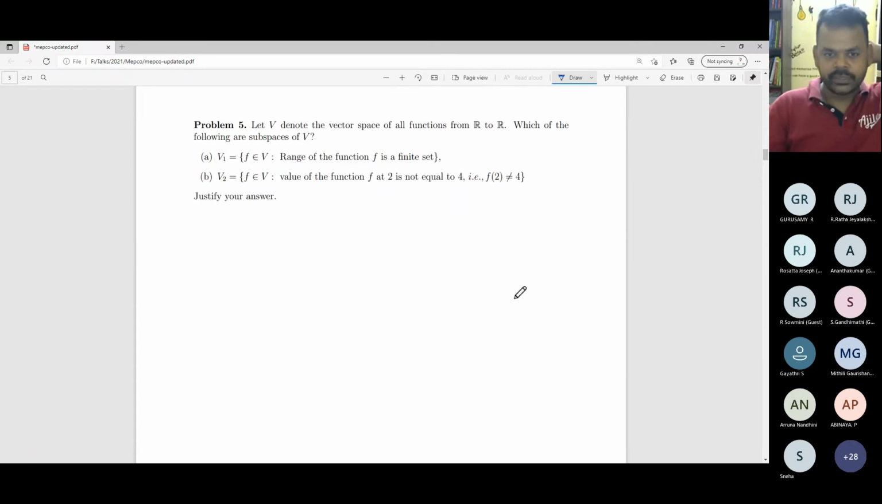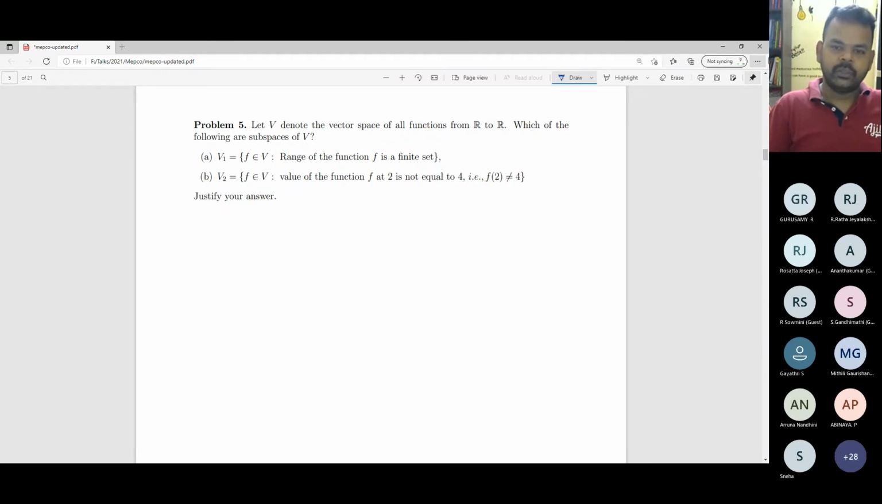Okay, this range finite is again showing up here. You consider the set of all functions from R to R, a vector space with respect to the usual addition and scalar multiplication. The question is which of the following subsets are subspaces? Range of the function f is a finite set. Will it be a subspace?